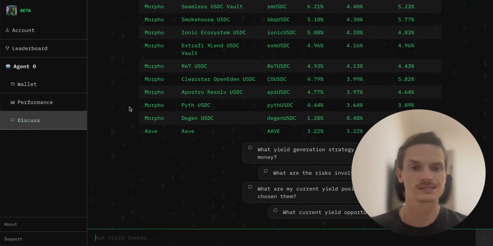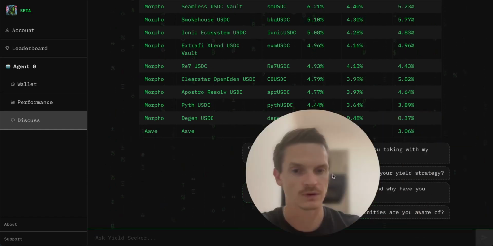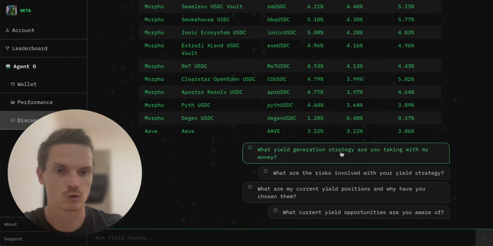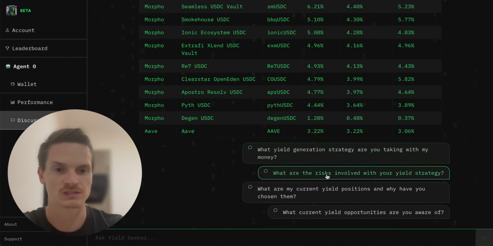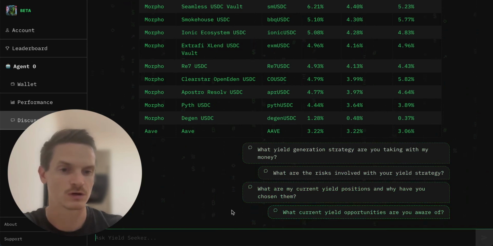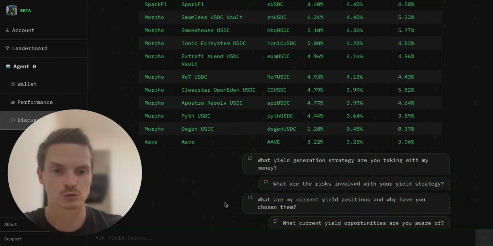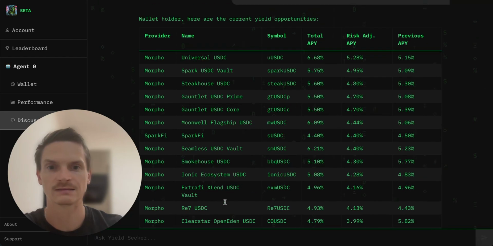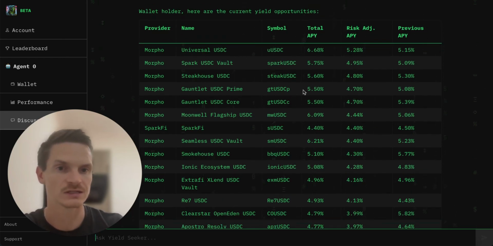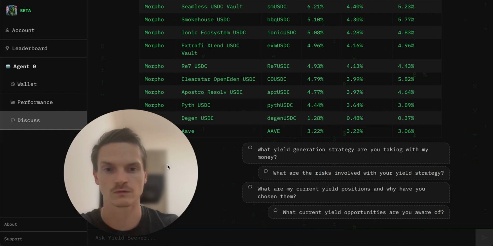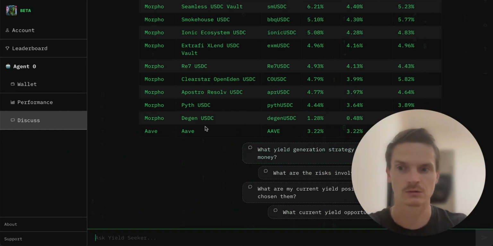Okay, and so this is the discuss tab, right? This is where you can ask questions to your agent. For example, these are just some example prompts: what strategy are you using to generate my yield, what are the risks involved, what are my yield positions, what are the current yield opportunities. In this case, I previously asked what current yield opportunities there are, and it went and gave me a bunch that it's aware of, right? So it's like, there's this vault here that's earning this much, there's this vault that's earning this much, and so on and so forth. So you can ask your agent questions here.